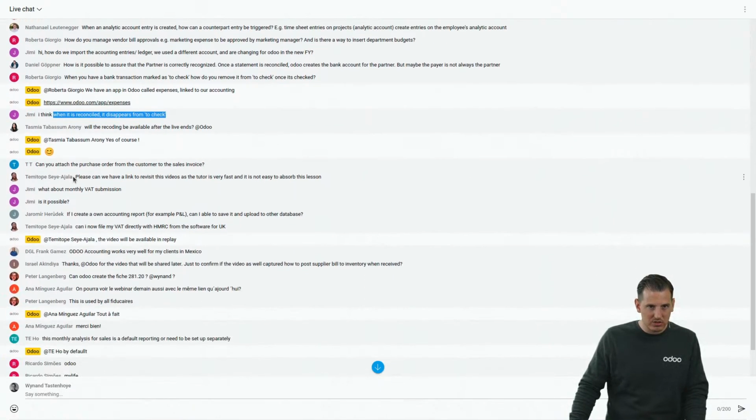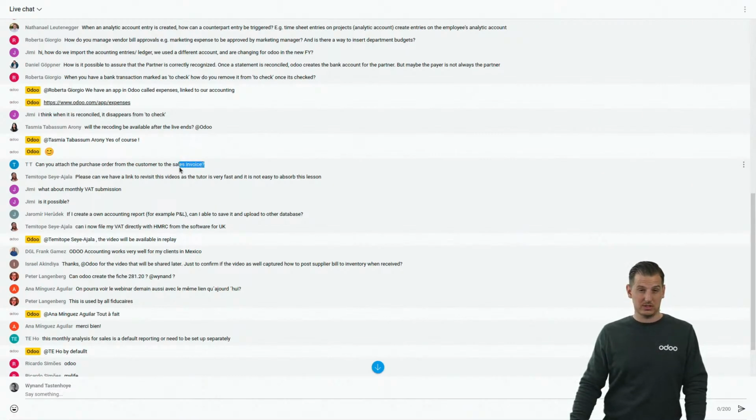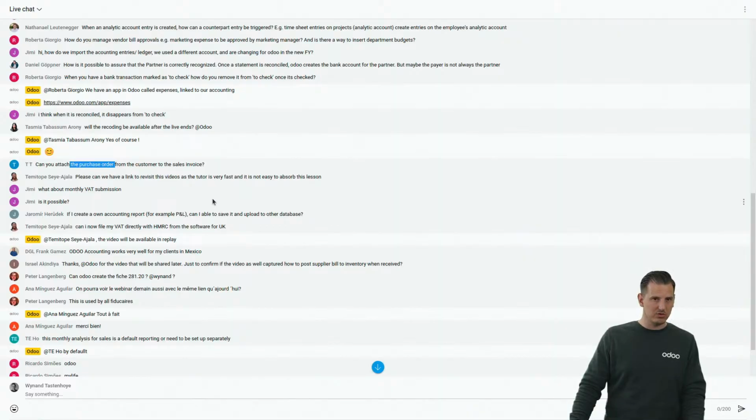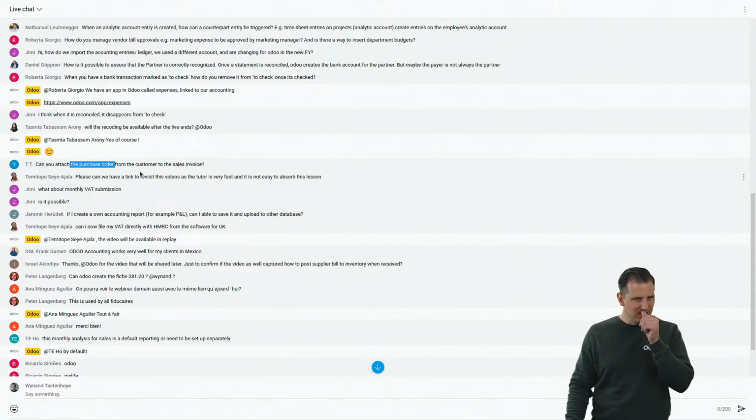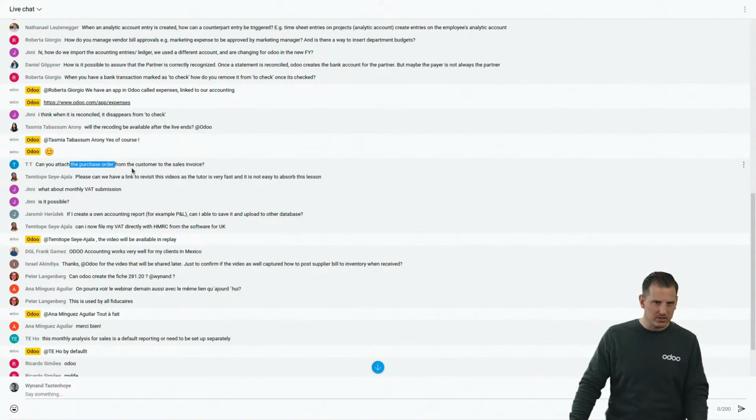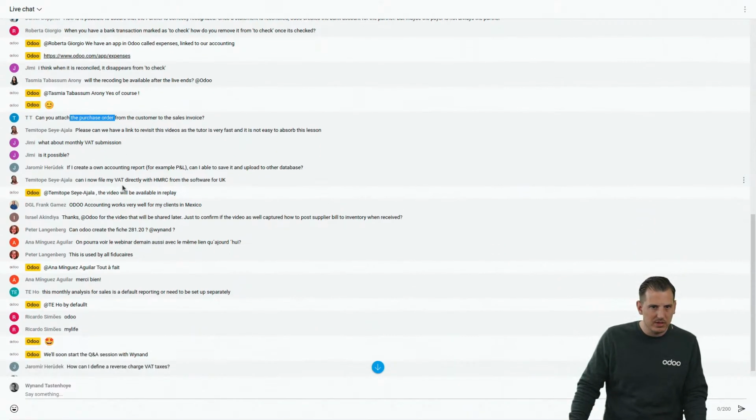Can you attach the purchase order from the customer? No, not automatically. I'm not sure how that should work, because if you have a purchase order from a vendor that you sell to multiple customers, I'm not sure that's something that is so easy to cover, but the short answer is no. Please, can we have a link to revisit the videos? Yes, it will remain available.